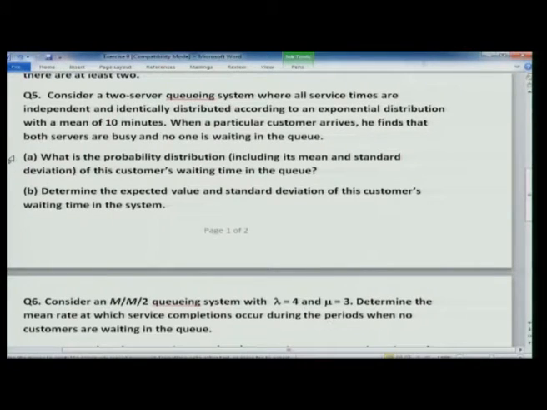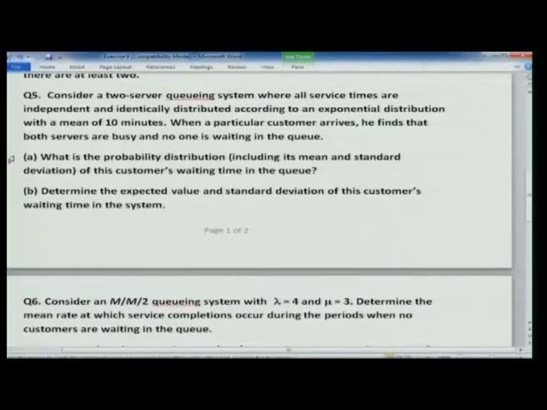Now, since there are 2 servers and each of them has a mean time of 10 minutes, one service over means, see what we have been doing, our mu is 1 by 10. Now, when there are 2 servers, mu will be 2 by 10, which is 1 by 5, and therefore the mean service time would be 5 minutes. So, it will again be exponential with mean 5 minutes, and therefore you can compute the variance. I am just giving the hints.